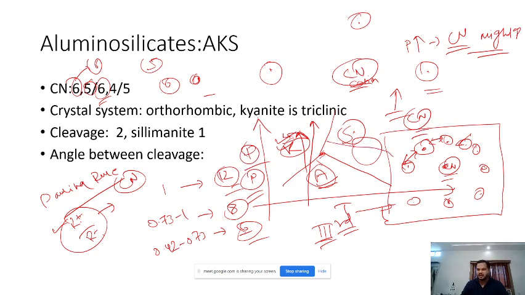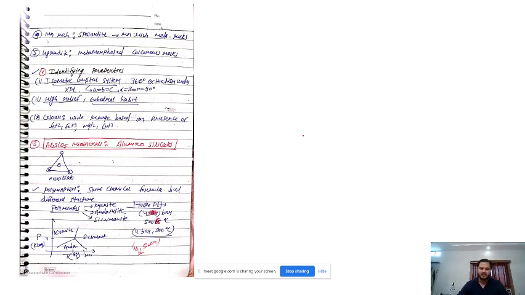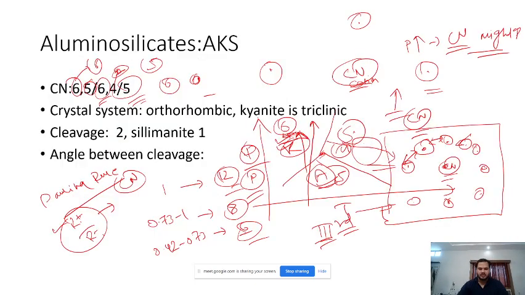Similarly, in sillimanite, due to more temperature, the coordination number is low. So in sillimanite, the most common coordination number of the cations is 4. Here it is 4, here it is 5, the most common, and here it is 6. So this is one of the major differences between these three polymorphs, right?